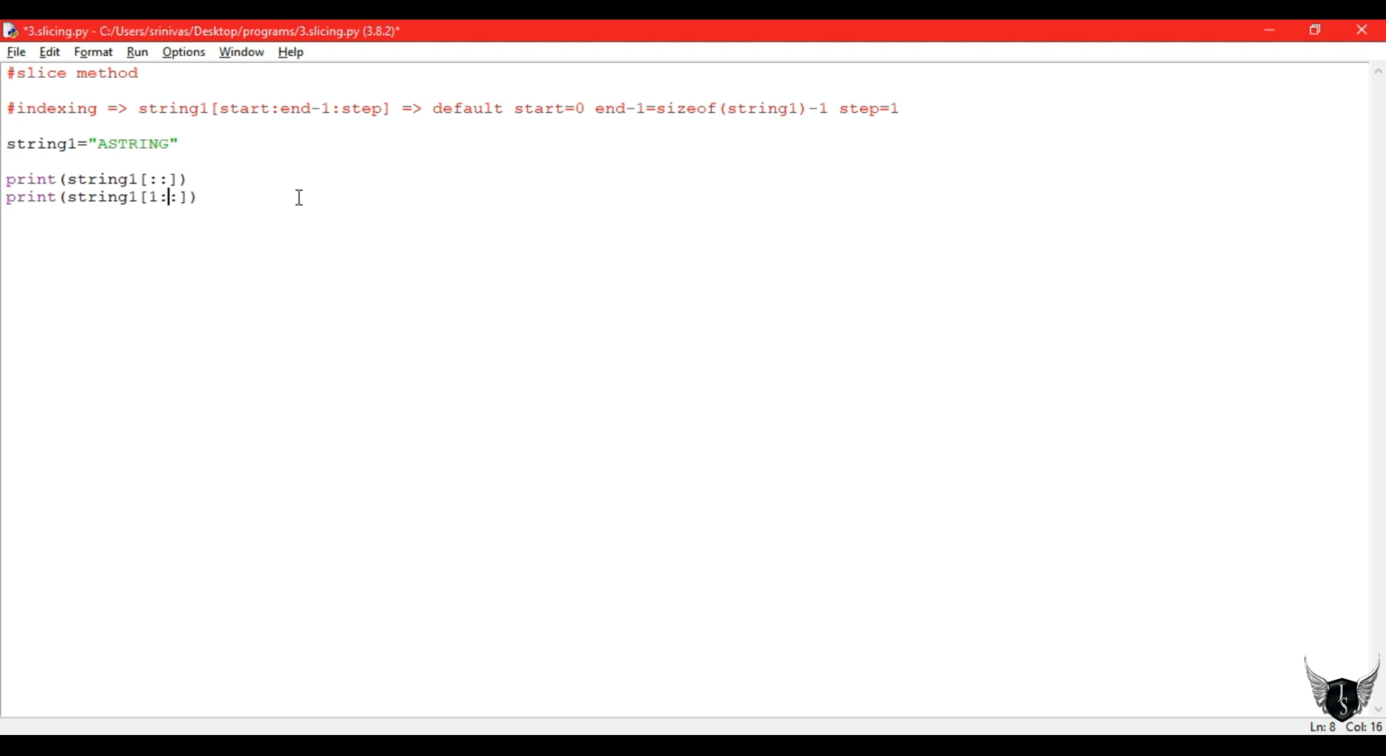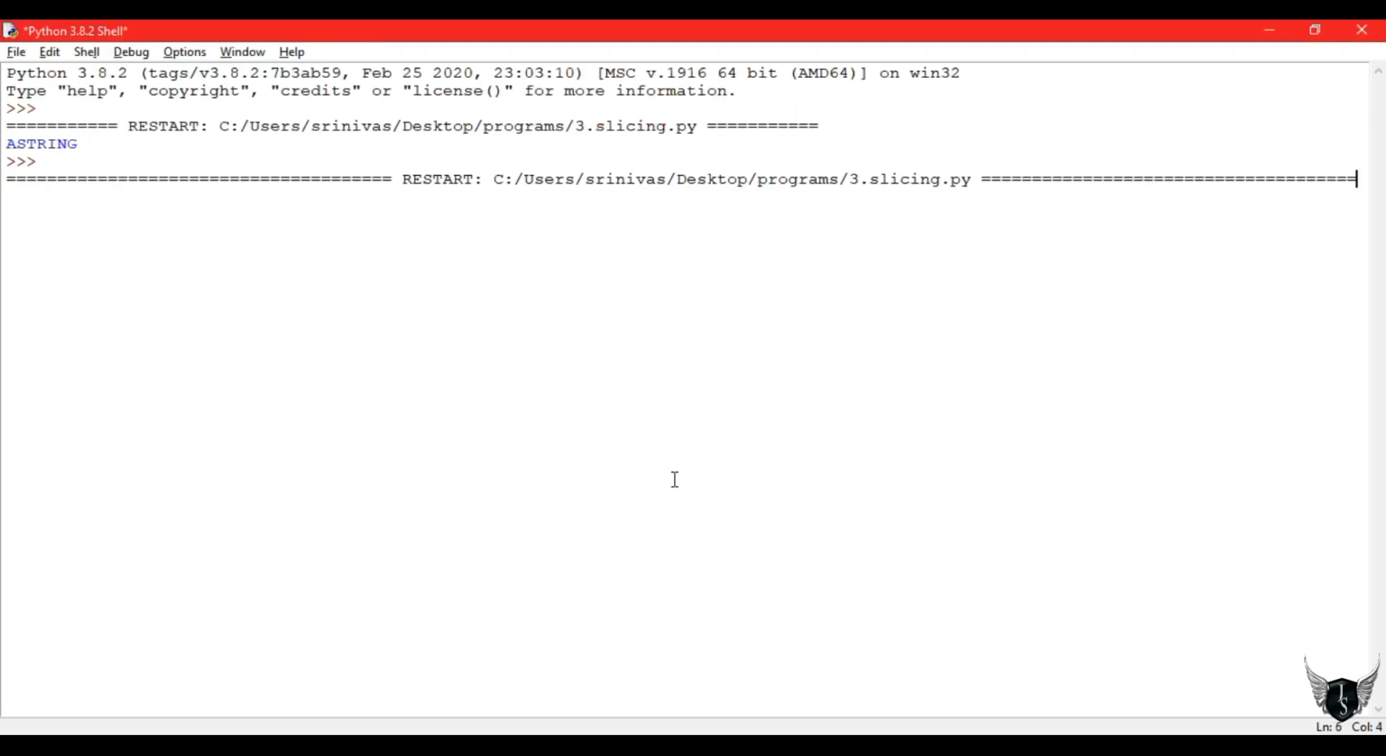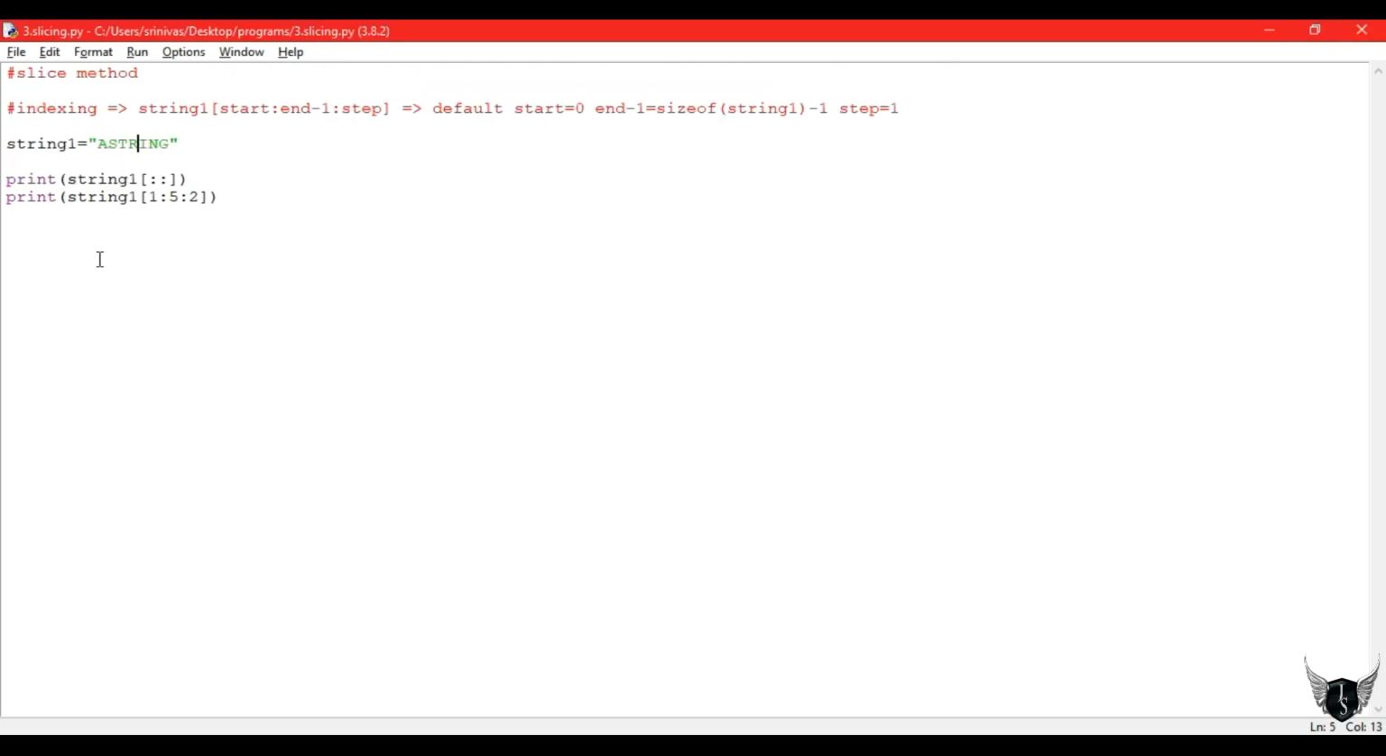So instead of default values we give some specific values like 1, 5 and 2. Starting from the first index up to the fifth index, that means 5 is not considered, up to the fourth index only. So the 1, 2, 3 and 4 indexes are considered. But I have given step size as +2, so only two values will be printed. That means from STRING, S and R will be printed. N, T and I will be neglected since the step size is 2.